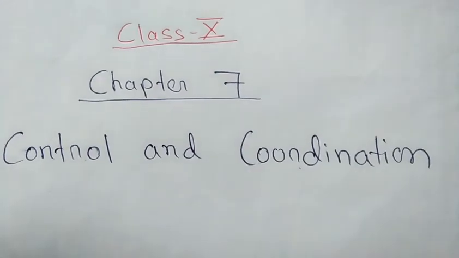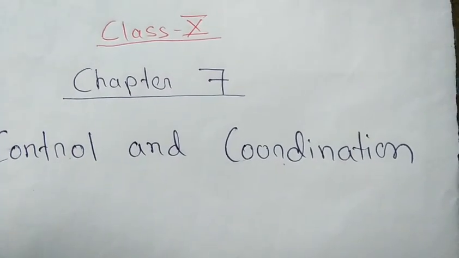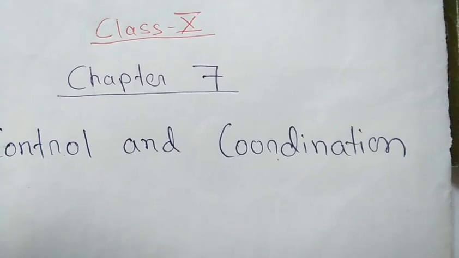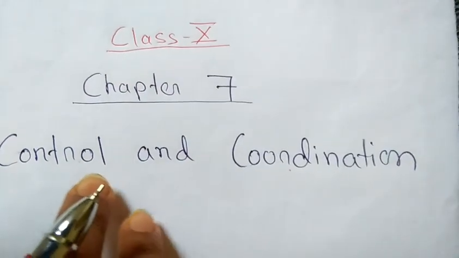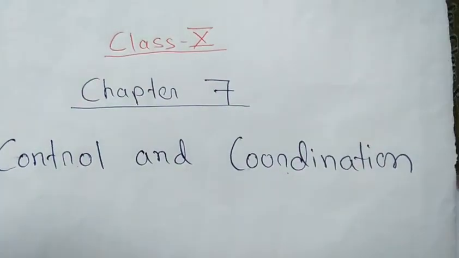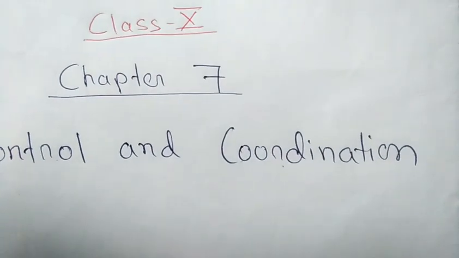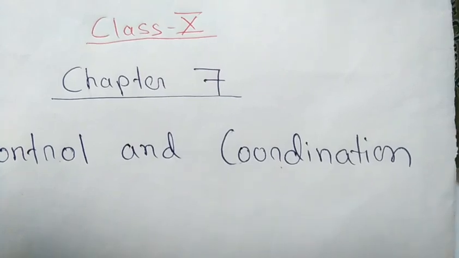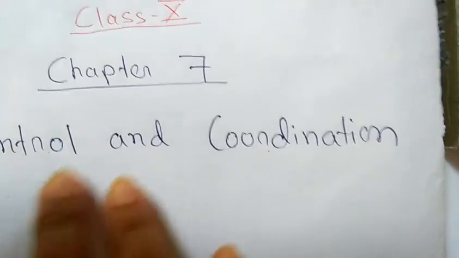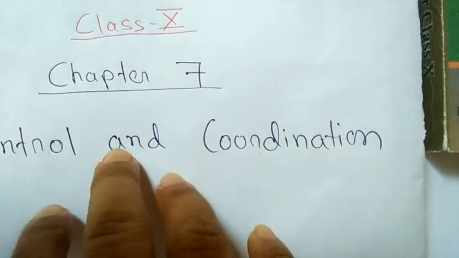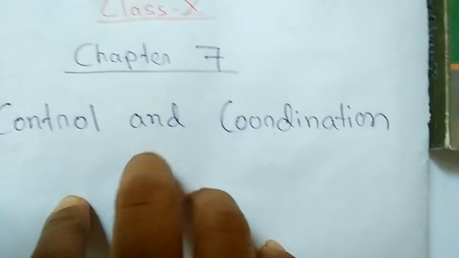So hello everyone. Today we are going to discuss a very important chapter, chapter 7 of class 10, control and coordination. See, we have different organs in our body. Different organs have different functions like breathing, heart function, digestion, metabolism processes, etc. In order for these functions and movements to work smoothly in our body, we need some sort of system providing control and coordination.